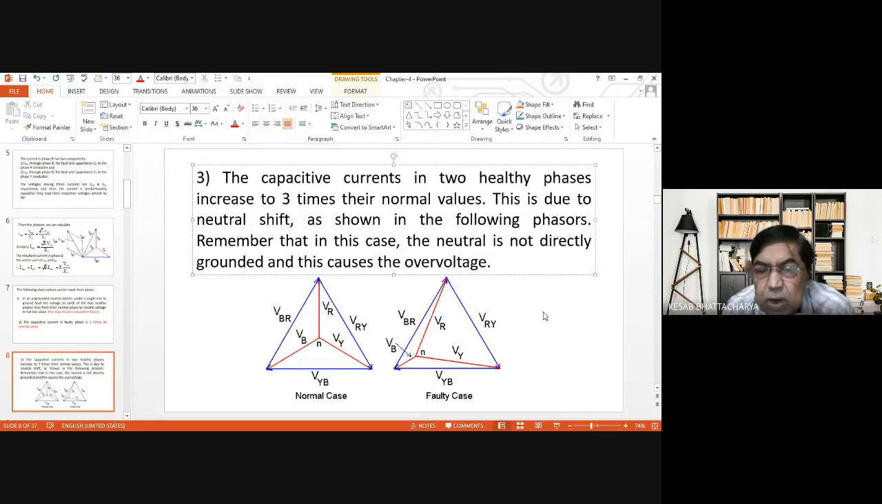And what is neutral shift? So far as I remember, we discussed all these things in your first year class when we discussed principles of electrical engineering, Millman's theorem, etc. There we discussed neutral shift in detail. So do you remember that or not?